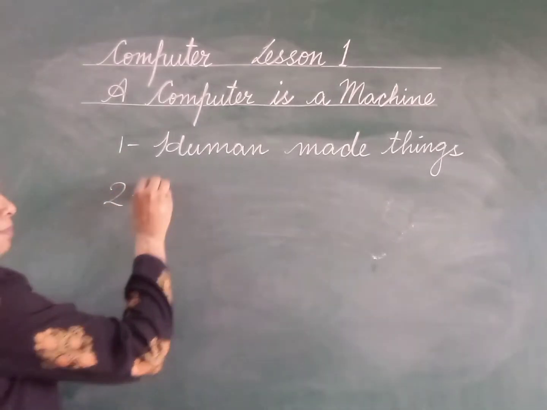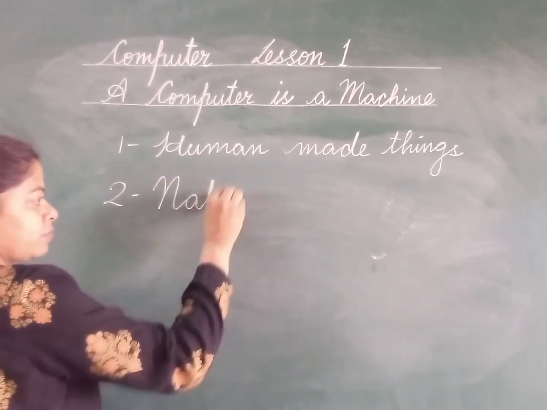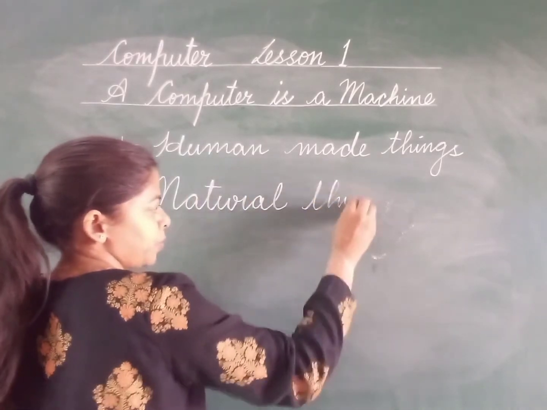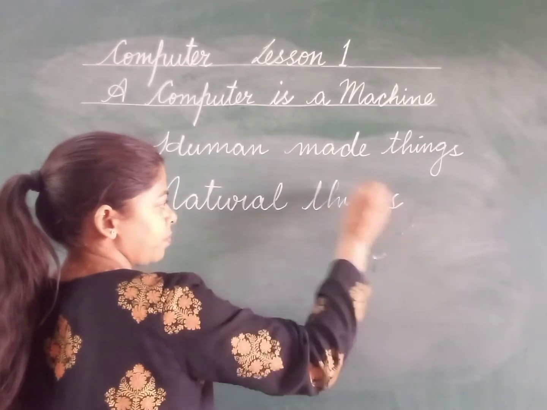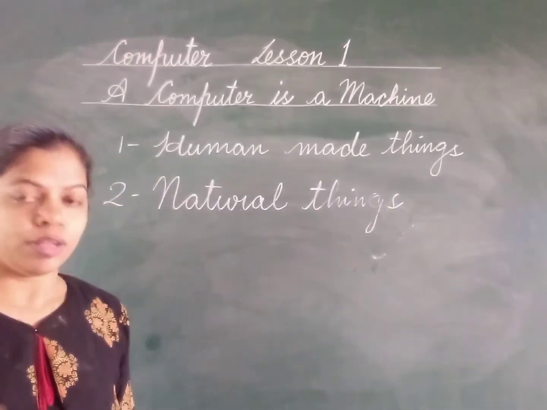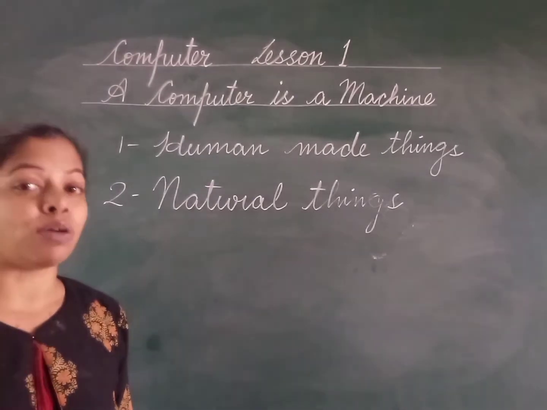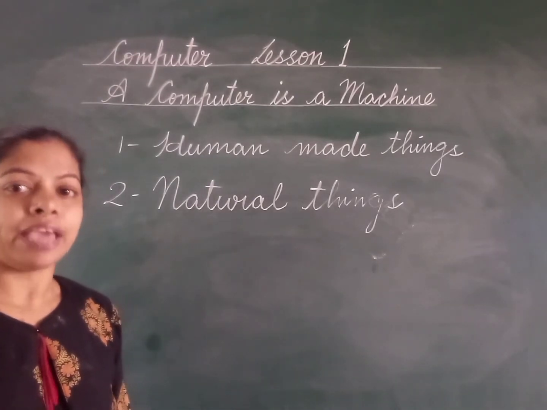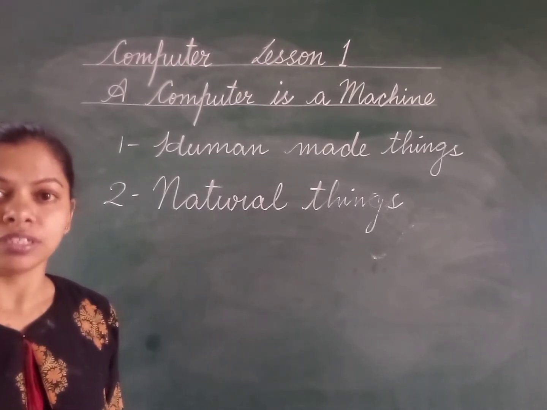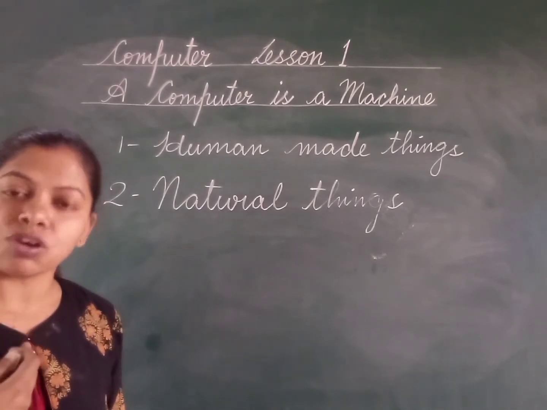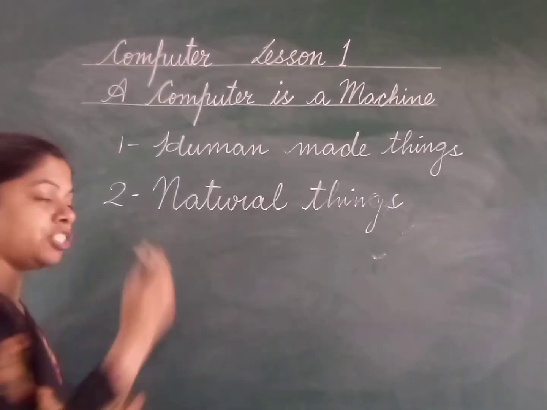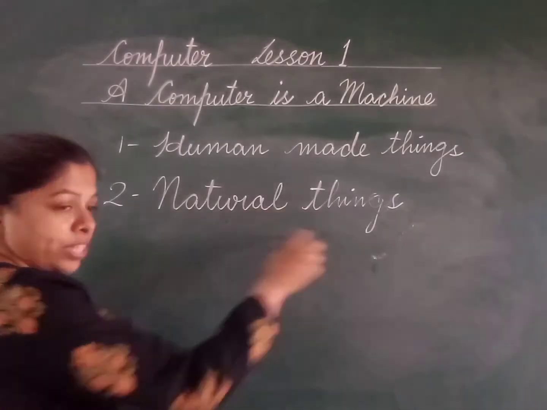Second, you will study about natural things. Things that are found in nature. We cannot make things that are found in nature, like rocks, rivers, mountains, sun, cloud, trees, birds. Can we make all these things, children? We cannot make, and these things are found in nature, so they are called natural things.